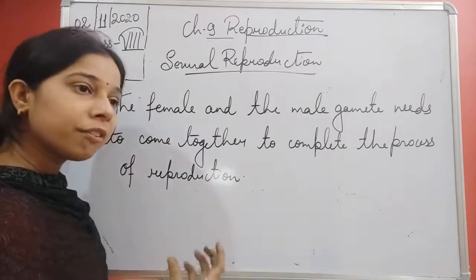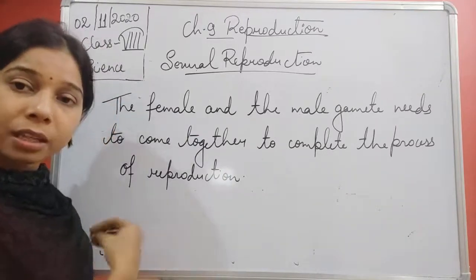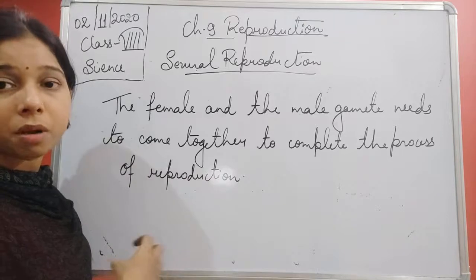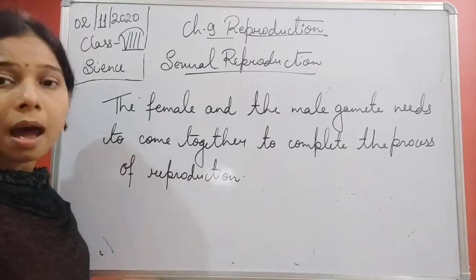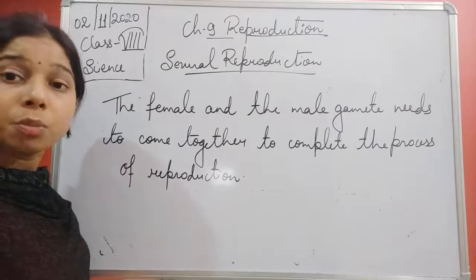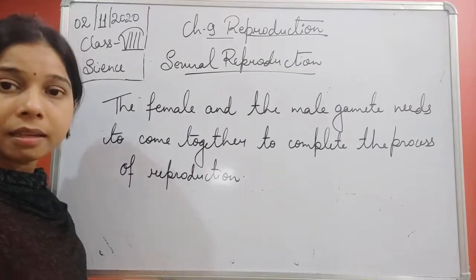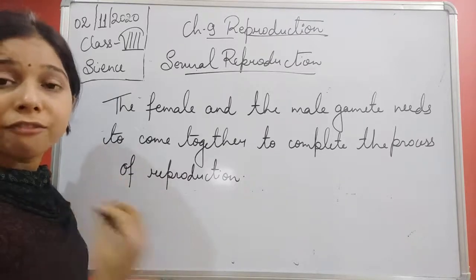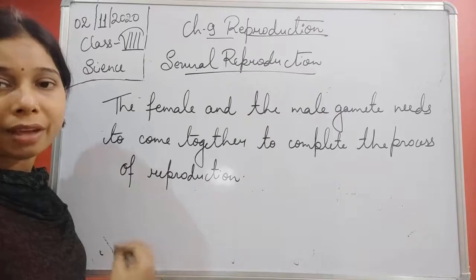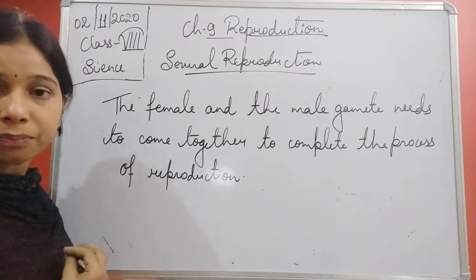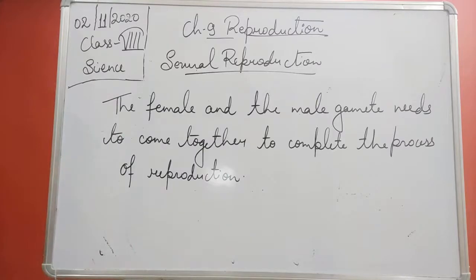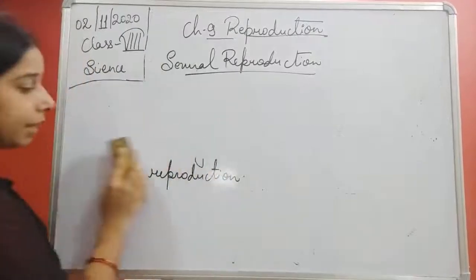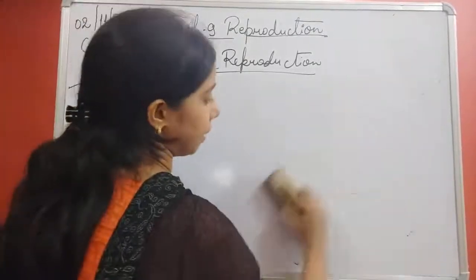Now the chances of fusion between the sperm and the ova are less, so the number of sperm is more as compared to the egg. It means a greater number of sperm are released in the body of the female, so that fusion of the male sex cell and the female sex cell can occur. Okay, so we can say that in bisexual organisms, bisexual, student, which involve both sexes. Okay.